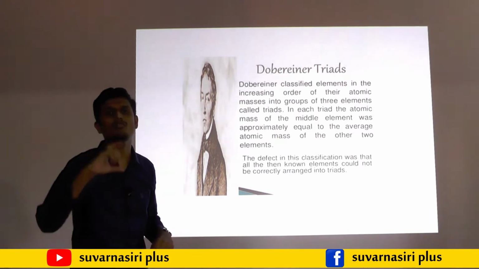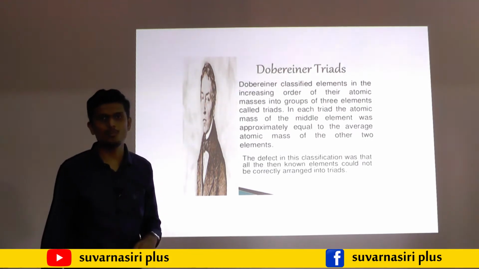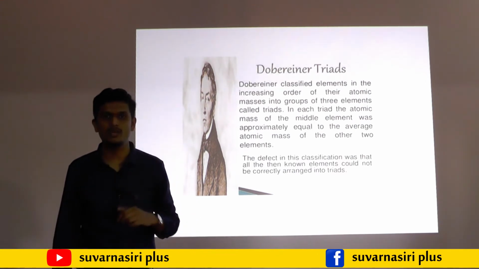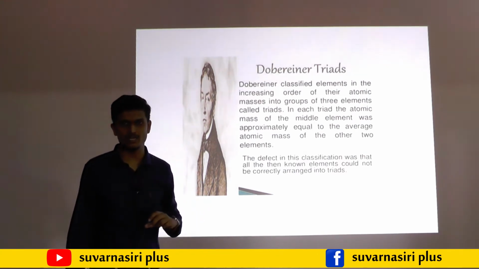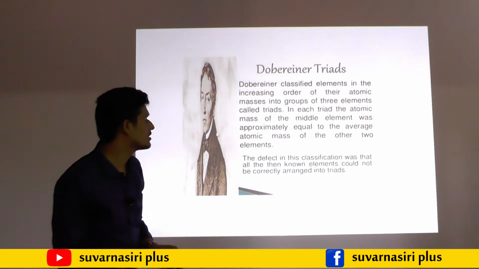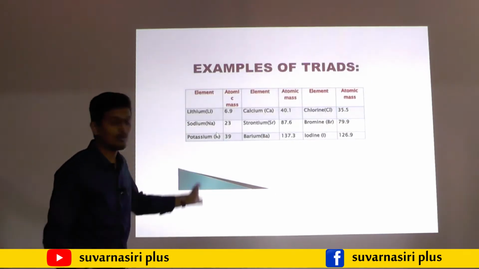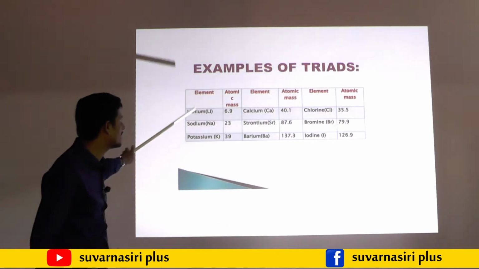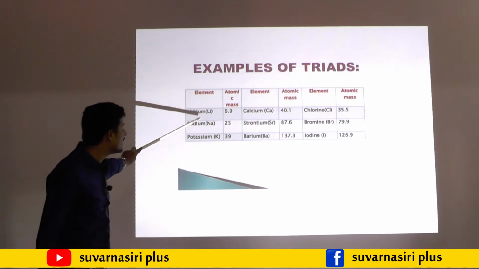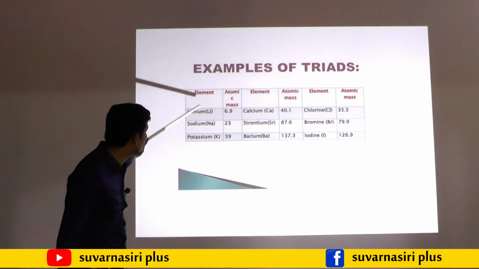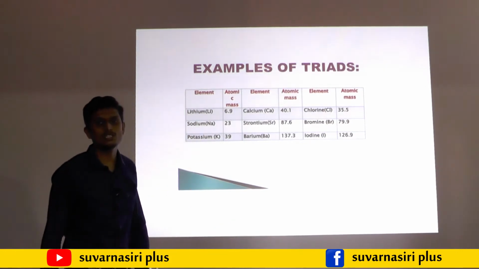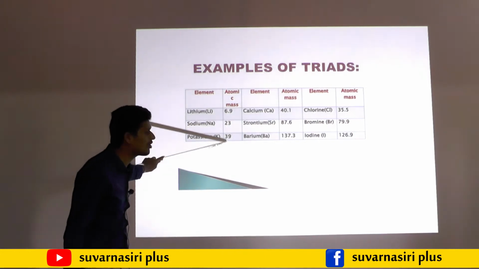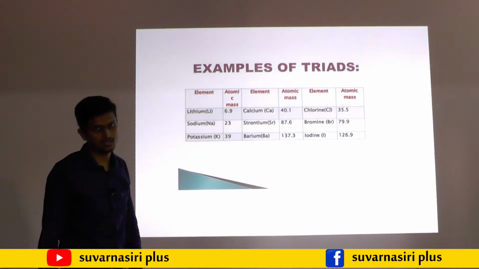He made groups of 3 elements. He named that a triad. What is meant by triad? A group of 3 elements. You may observe in the next slide, the group of 3 elements must possess the same or similar chemical properties. Here lithium, sodium, potassium, these 3 elements possess similar chemical properties. They are arranged in the increasing order of their atomic mass.